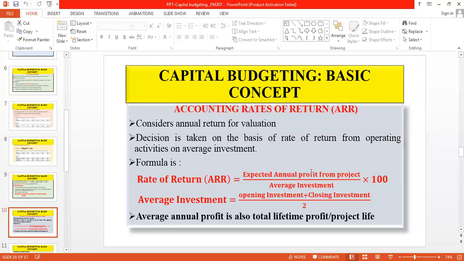Now, what is average investment? Average investment is the average of the investment made at the beginning of the capital project, and the value of that investment remaining after the end of the capital project.